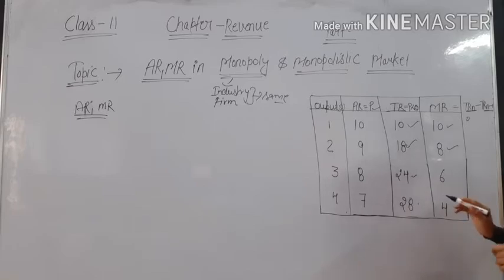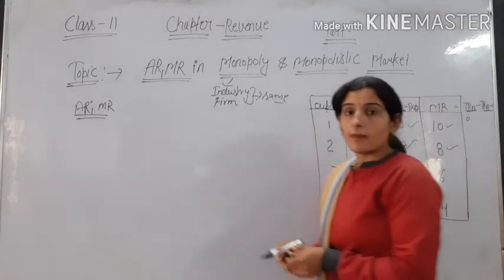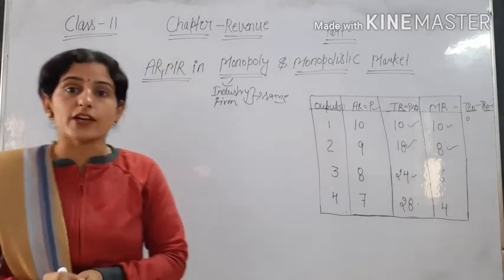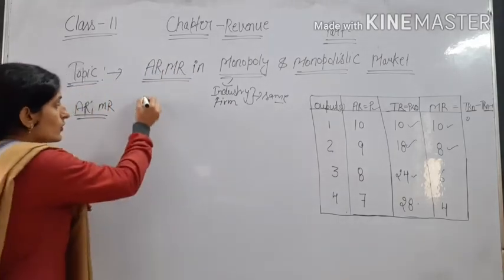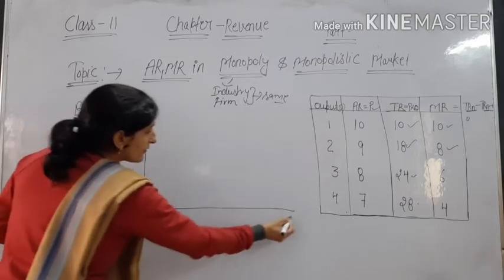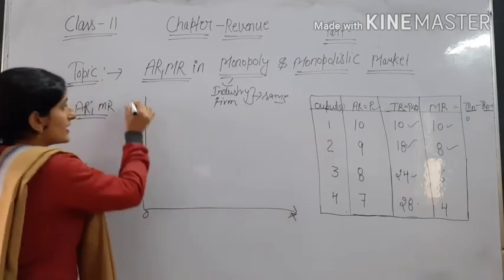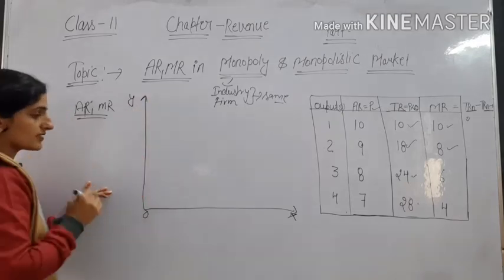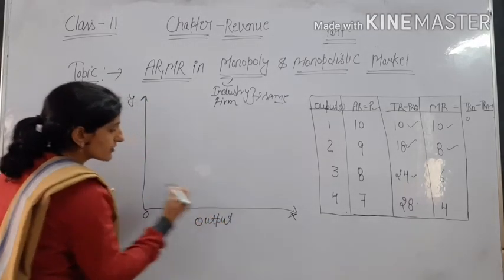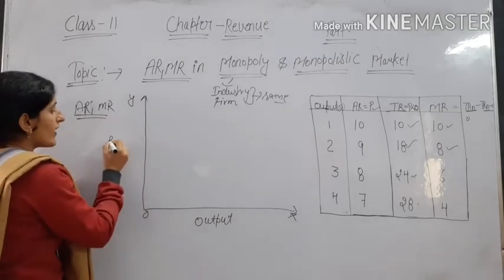Now we will show the diagram in which we draw the average revenue and marginal revenue curves. On the OX axis we will show output, and on the OY axis we will show revenue of the firm.